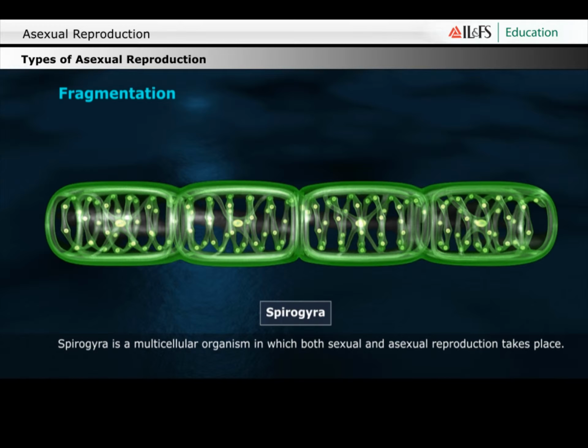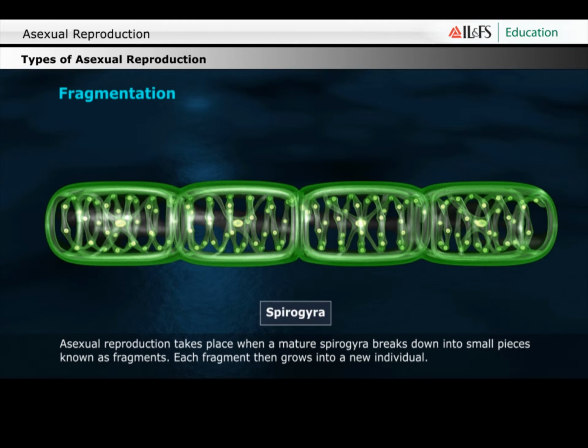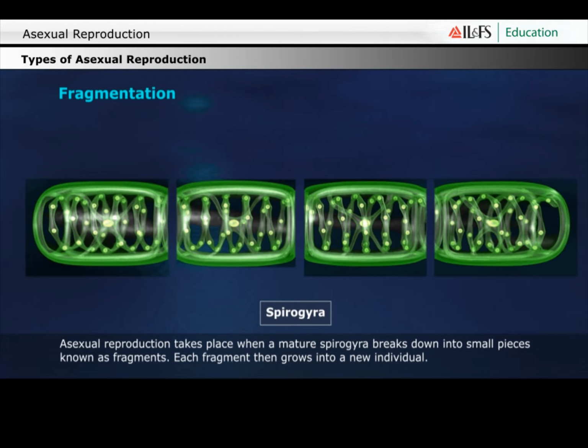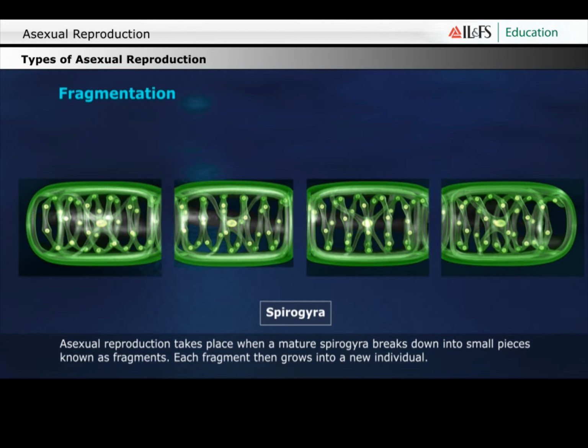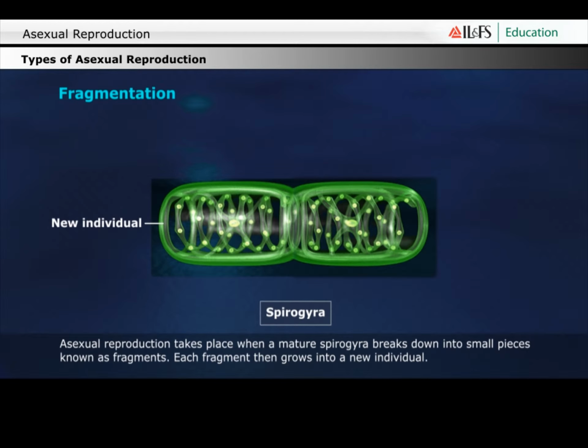Fragmentation. Spirogyra is a multicellular organism in which both sexual and asexual reproduction take place. During asexual reproduction, on maturation, Spirogyra breaks down into small pieces called fragments, and each fragment grows as a new individual.